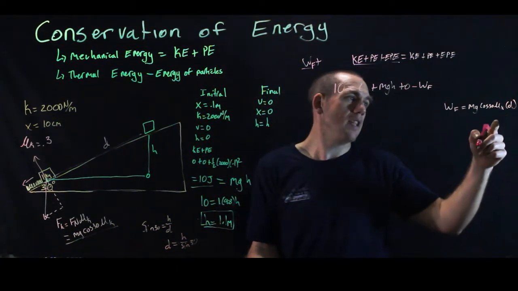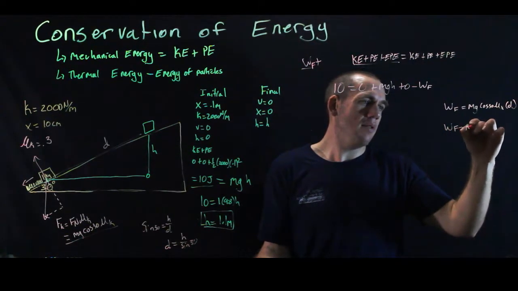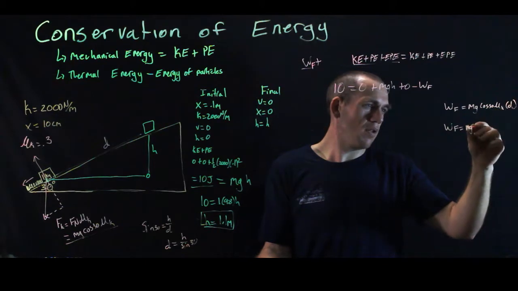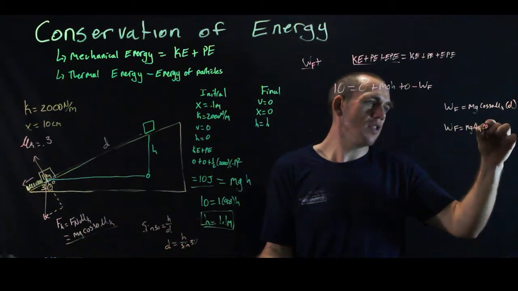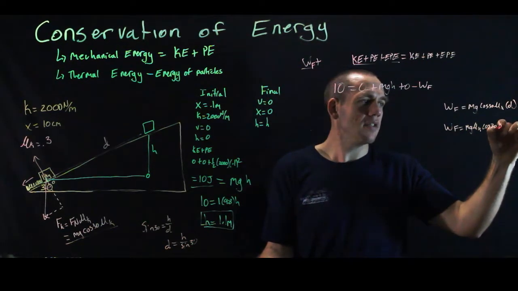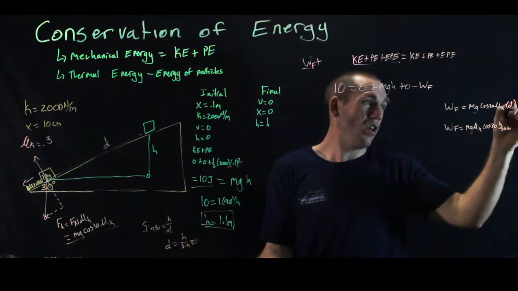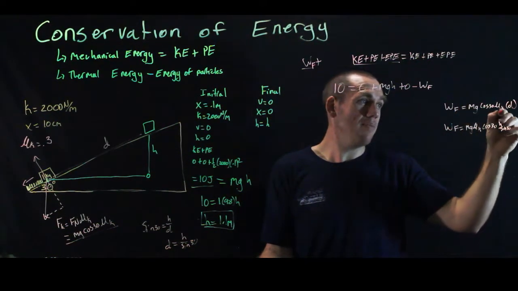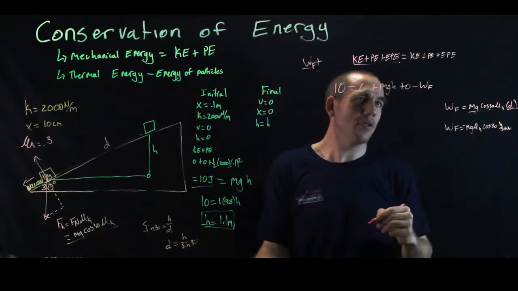So we can actually put that in right here, and we can say the work done by friction is equal to mg, I'm going to put my coefficient of friction right here, times cosine 30 times h divided by sine 30. And remember, this is actually all multiplied by the cosine of 180 because this distance is opposite that force, which just makes this whole thing negative.